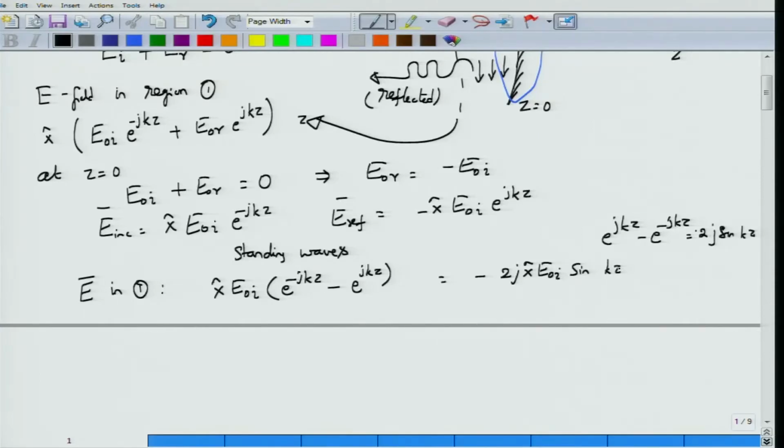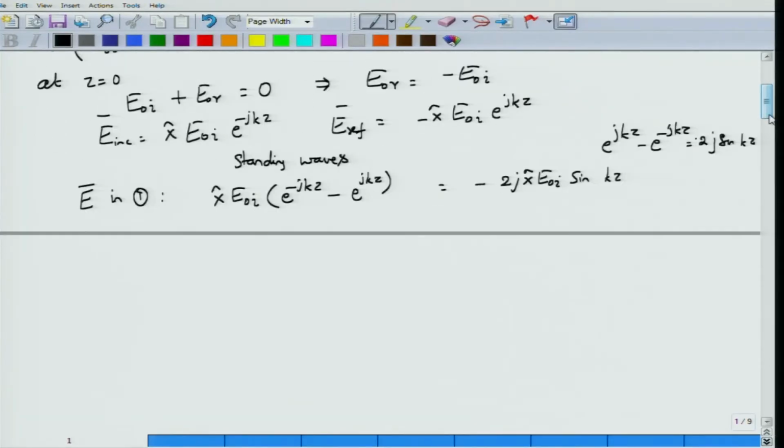You might ask, where is the standing wave happening? Well, this is just the phasor that we have written down. If you write down the full electric field E, that would be obtained by multiplying this by e to the power j omega t and then taking the real part.